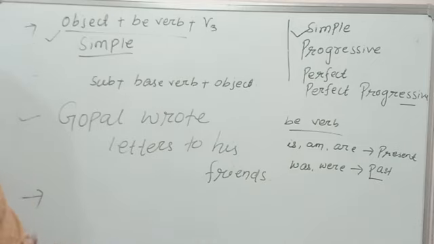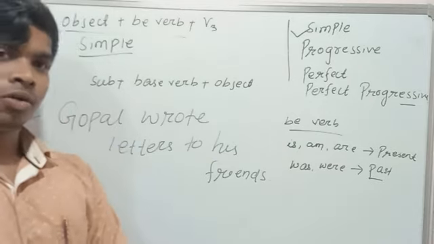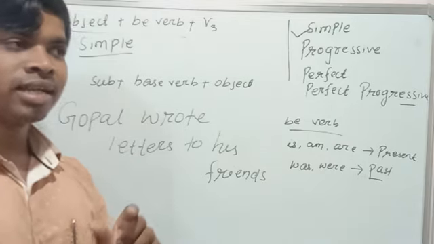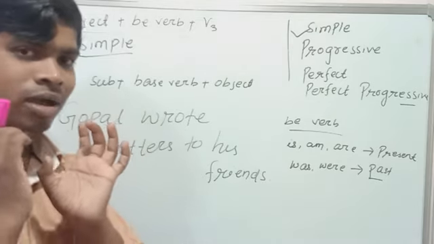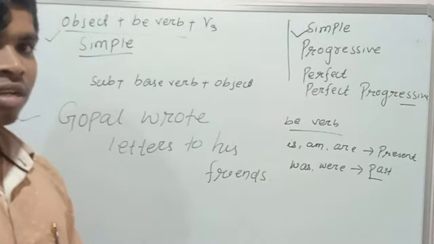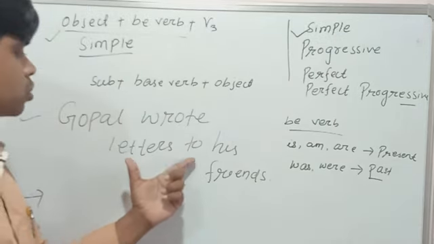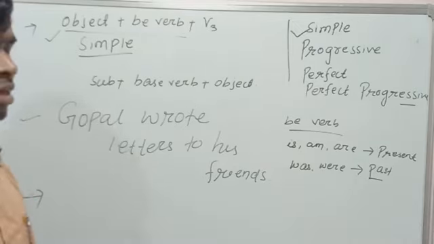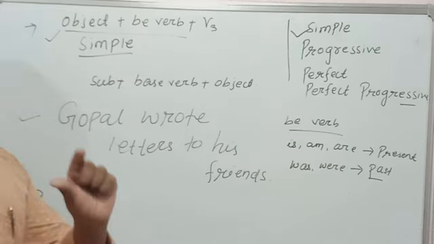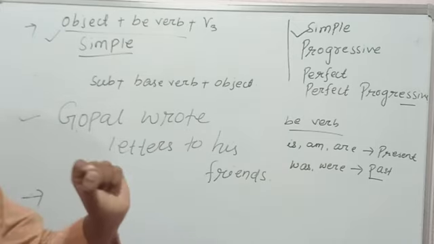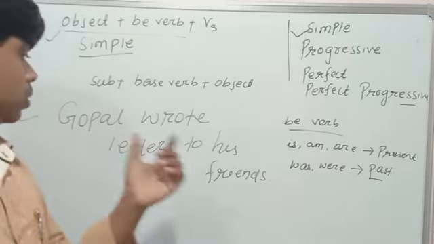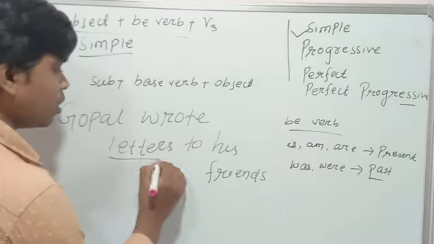If we ask a question using the WH word what, the answer will be our object. Gopal wrote letters to his friends. If I make a question using what: What did Gopal write? Gopal wrote letters. What did Gopal write? Letters.